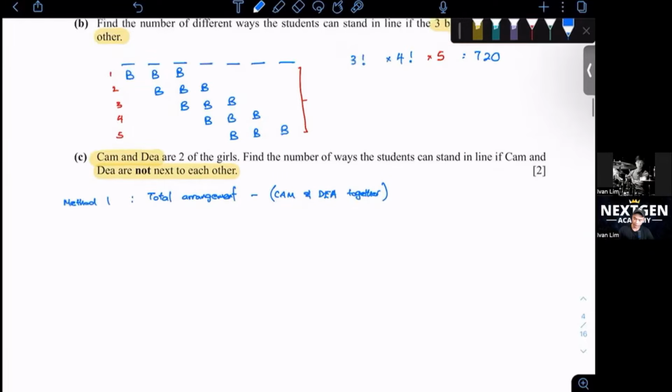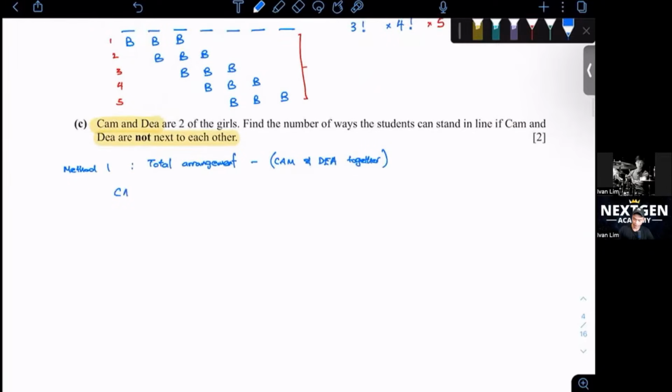So let's find the number of ways that Cam and Dia can be together, which they are not supposed to be because they like the same boy. So 1, 2, 3, 4, 5, 6, 7. Let's just say we put here CD, CD, CD, CD, CD, CD. This was last time before the cute boy exists, but now after that, they cannot be like this anymore.